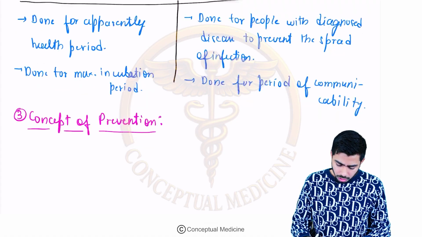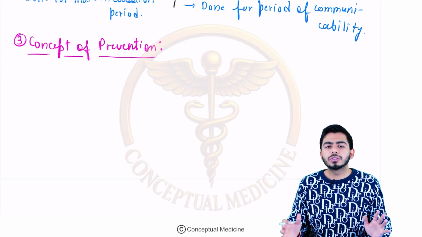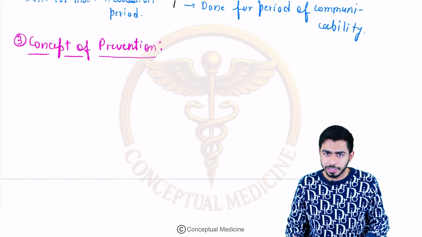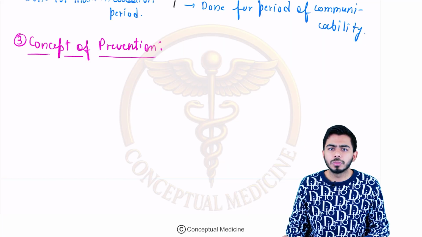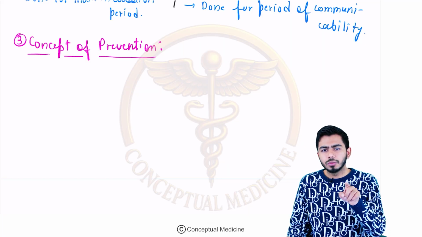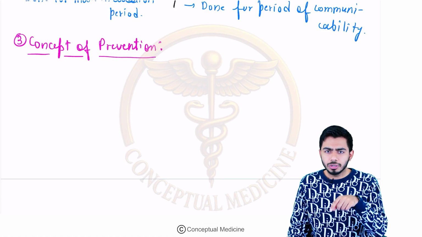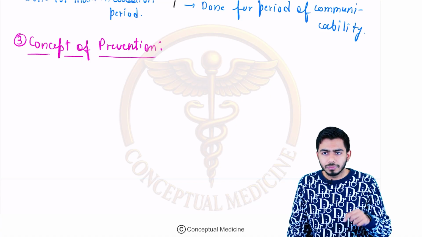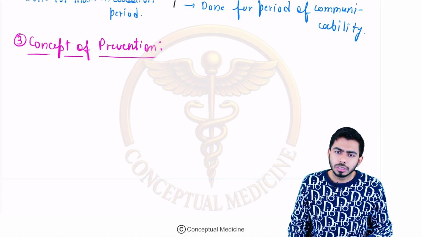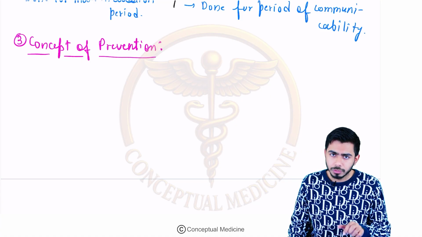A lot of questions come from the prevention part. The highlight of this topic is the concept of prevention. Around 70 to 80% chances are there that the question will come from this chapter, most likely from this particular topic only.